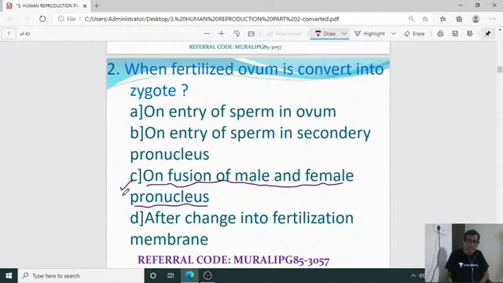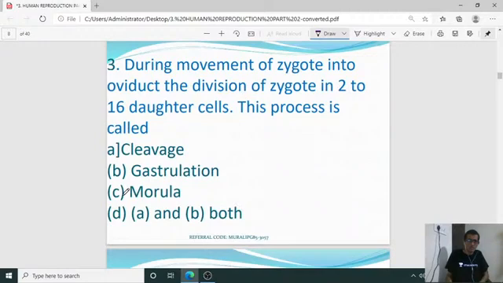Next, the third question: during movement of the zygote into the oviduct, the division of the zygote into 2 to 16 daughter cells, this process is called what? What is the process of division of cells from zygote into a 16 celled condition?